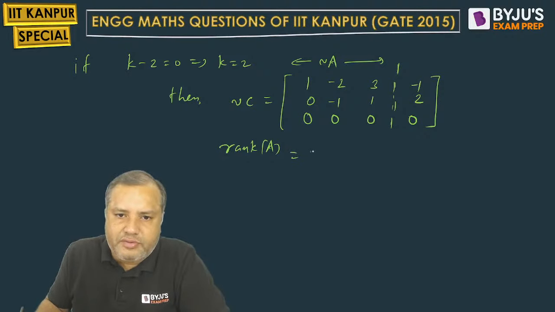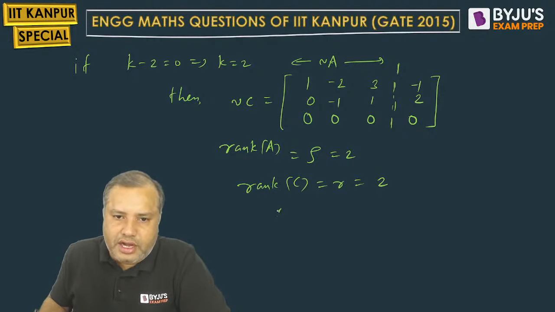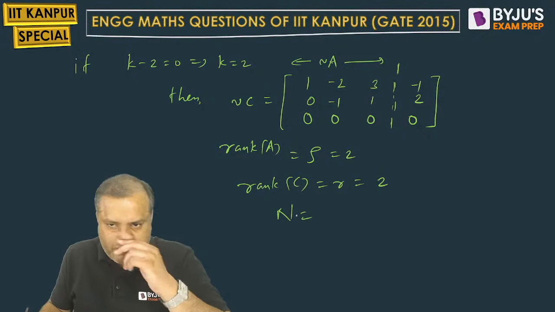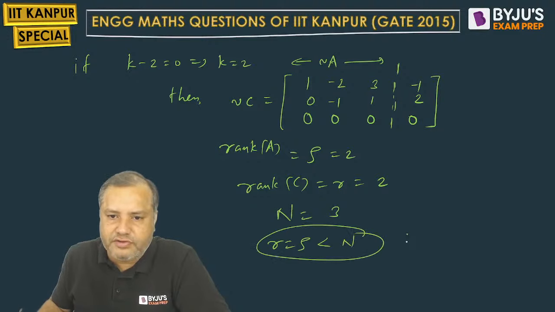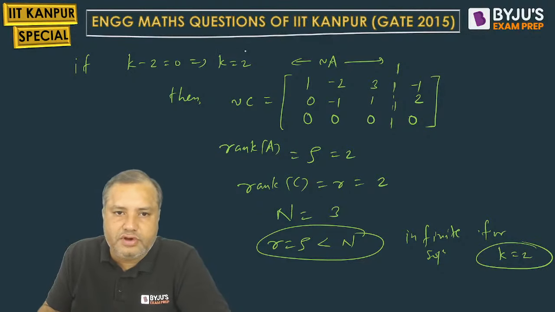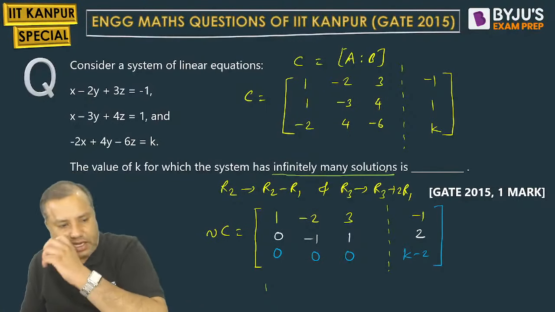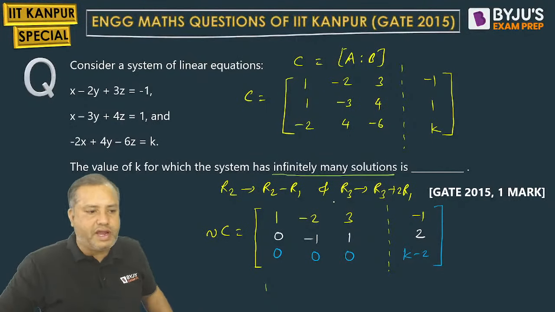So rank of A will be rho equal to 2. Rank of C will be rho equal to 2. And number of variables, number of unknowns, are 3: x, y, z. So rho equal to 2 is less than number of unknowns. This will give you infinite solutions. For what value of k? For k equal to 2. So k equal to 2 will give us the infinite solution.